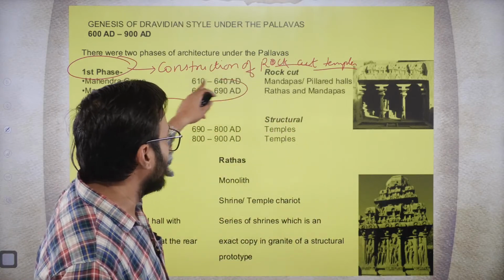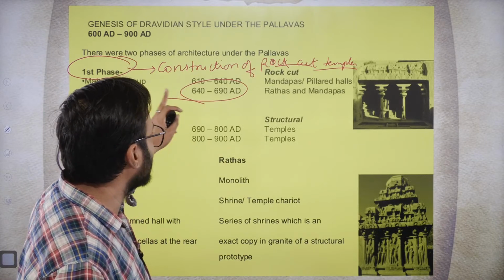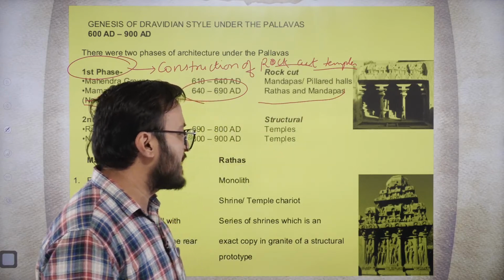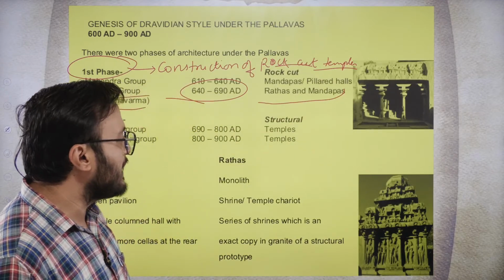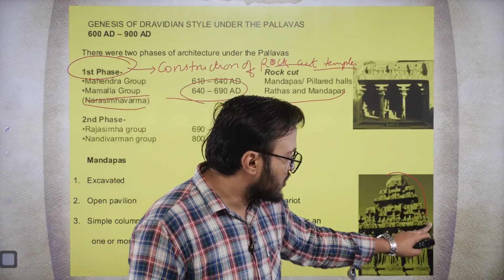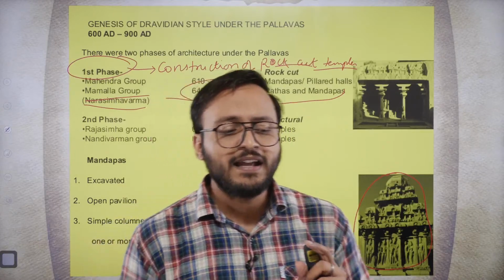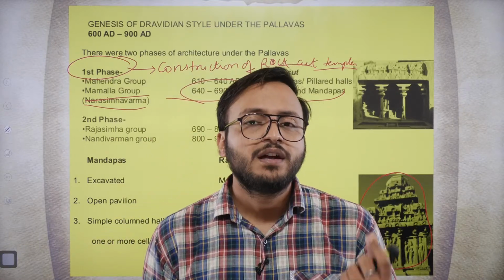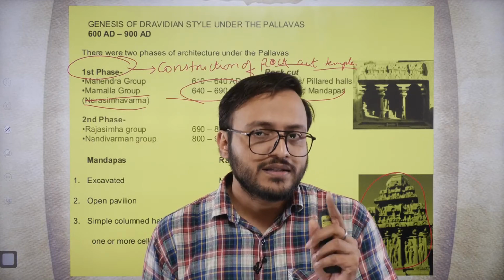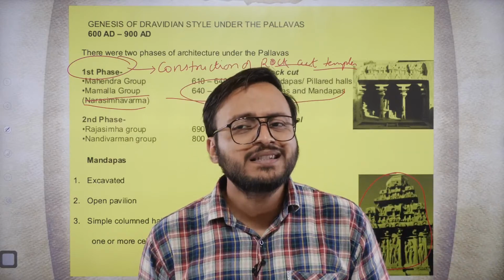Second phase, in the first phase, the second style is called the Mamalla group, also known as the Narasimhavarman group, where you will find the Rathas and the Mandapas both. Now, what is the meaning of the Rathas and the Mandapas? Remember, this structure is called a Rath. It is nothing but a simple temple-like structure constructed using a single rock.